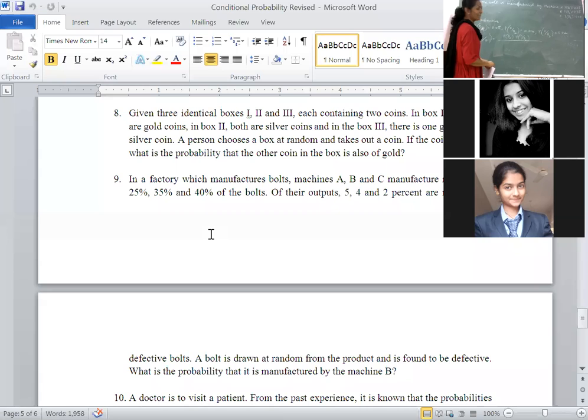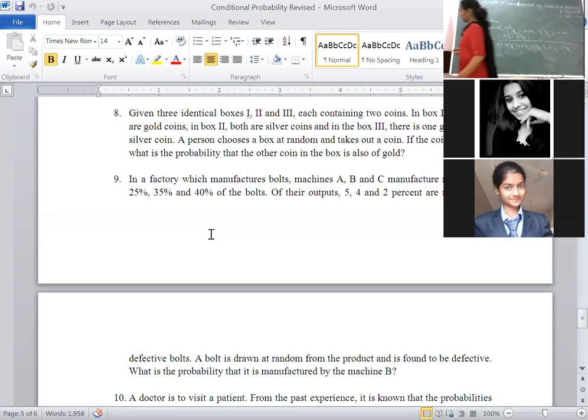That means summation i running from 1 to 3. What will we get? Probability of B1 into probability of D given B1, plus probability of B2 into probability of D given B2, plus probability of B3 into probability of D given B3.